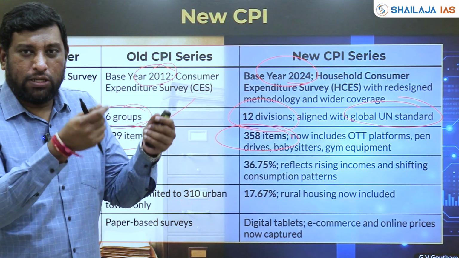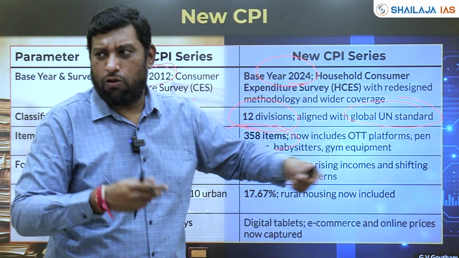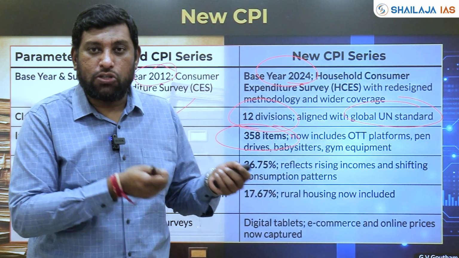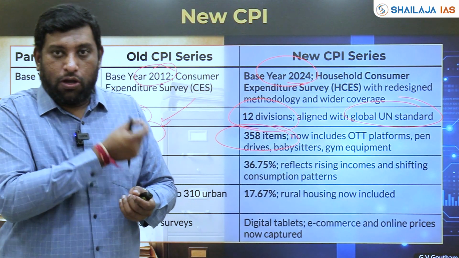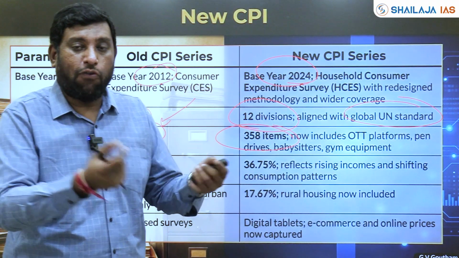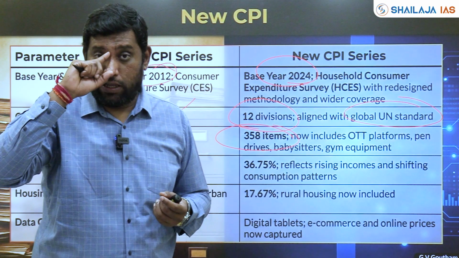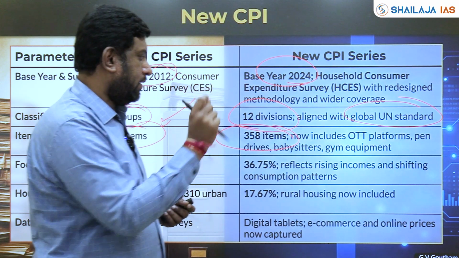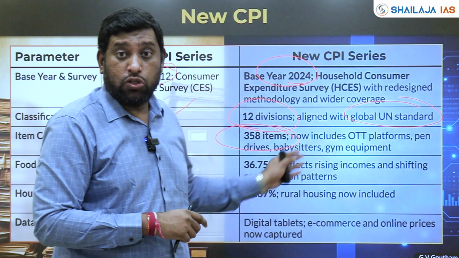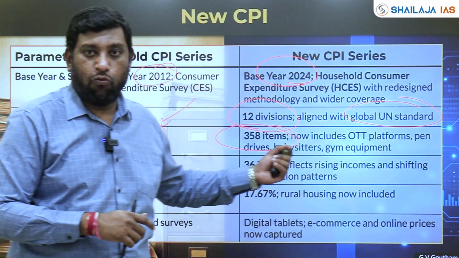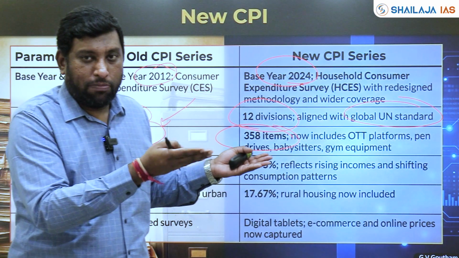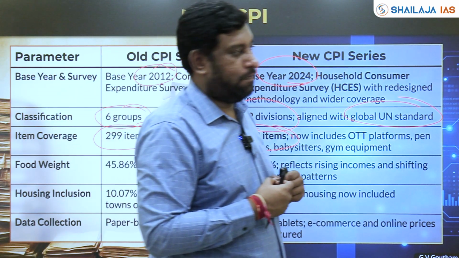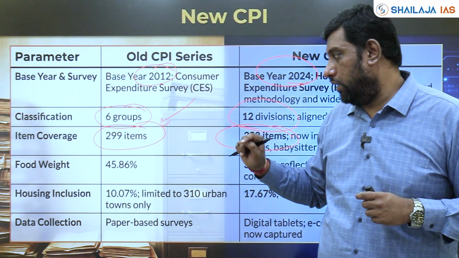Now what are some of the new additions? Your OTT platforms. Okay, most of us have some subscription, Hotstar or Netflix or Amazon Prime. So that is also one of the important items which many of us are consuming, and if they increase the prices, it is going to hurt us, right? So that is also a part of your CPI series, right? Your babysitters, your gym equipment, gym memberships, all these are now being tracked. If there are changes in the prices, that is now being tracked, and that is going to be a part of your measure or index called the consumer price index.